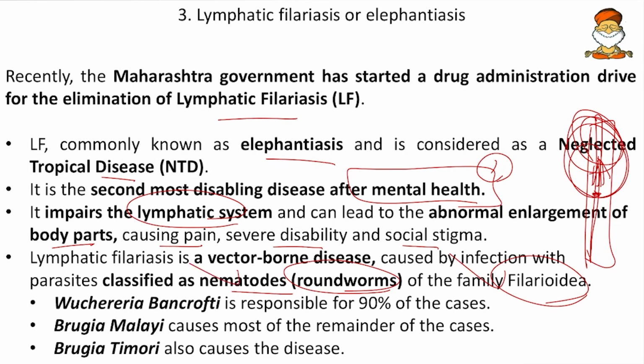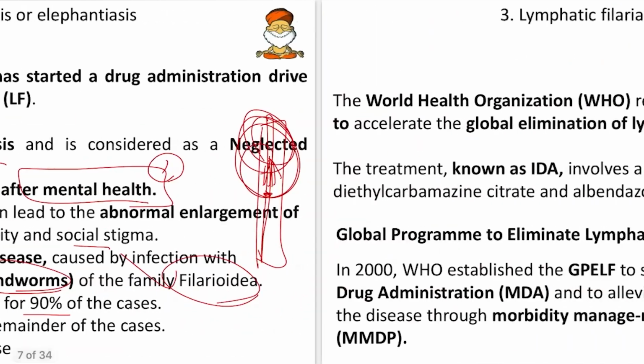Then some of the species: Wuchereria bancrofti is responsible for 90% of the cases. Then Brugia malayi causes most of the remainder of the cases. So malayi means Malaysia. Then Brugia timori, or the Timor. So this also causes filariasis. So these are some of the facts.